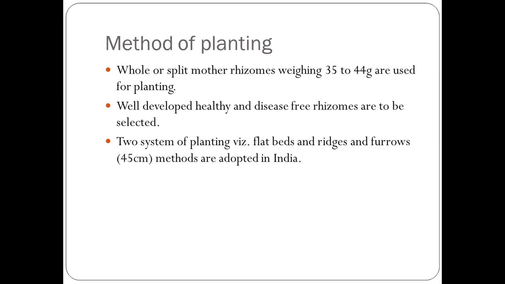The two systems of planting are flatbeds, and ridges and furrows with a distance of 45 centimeters. In India, we mostly use the flatbed and ridges and furrows methods. So these two types of systems are used in the cultivation of turmeric.